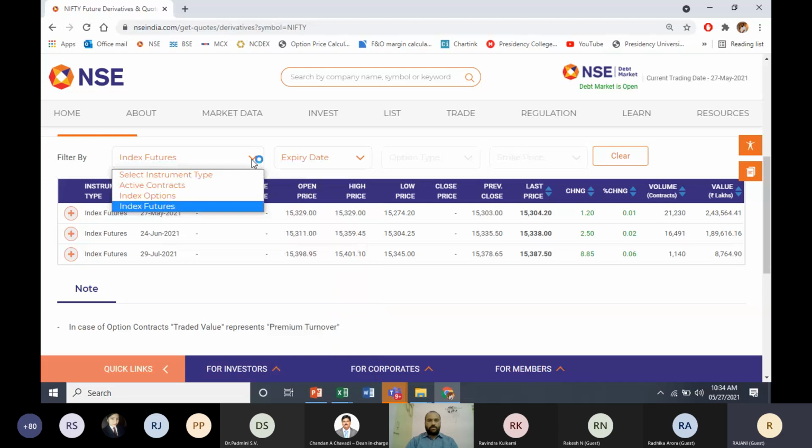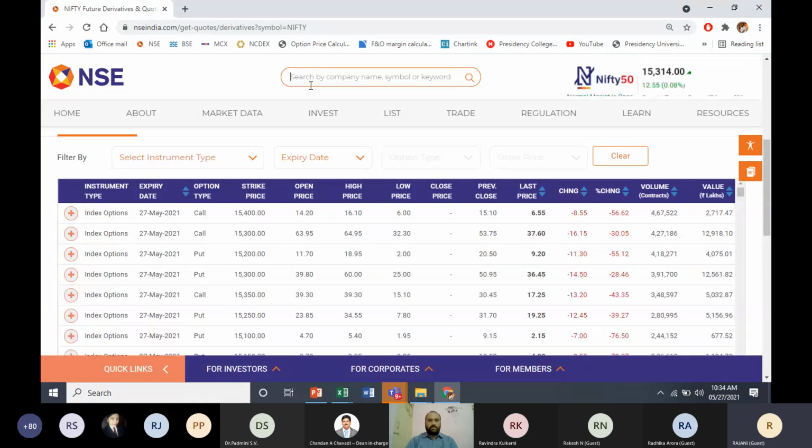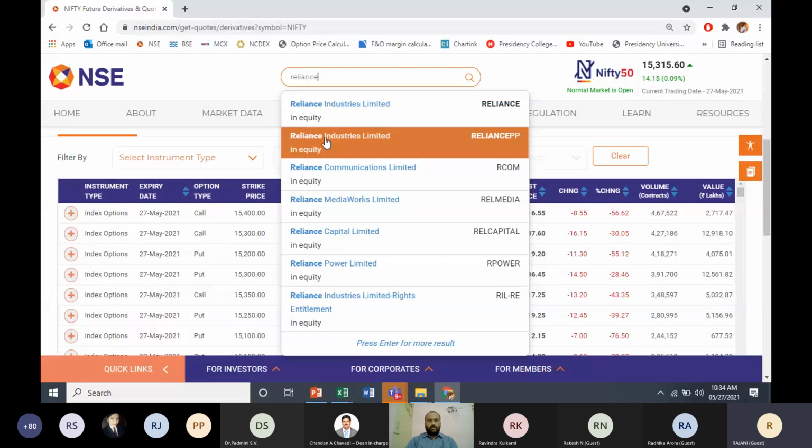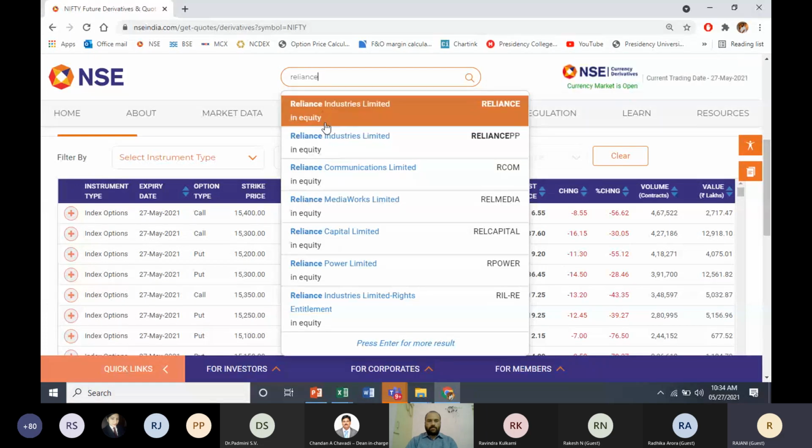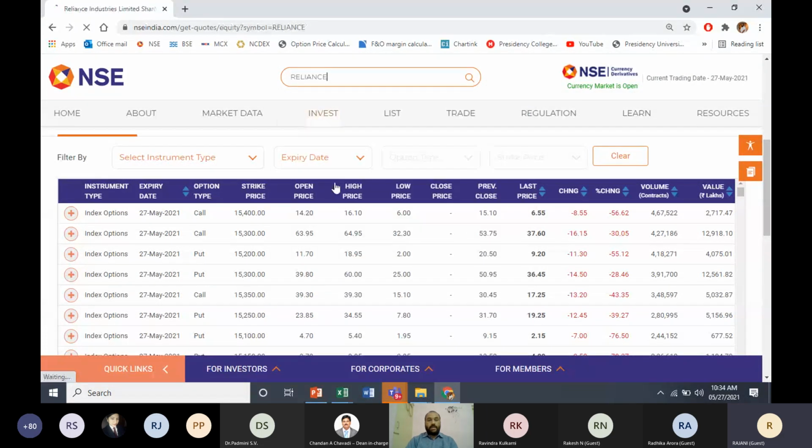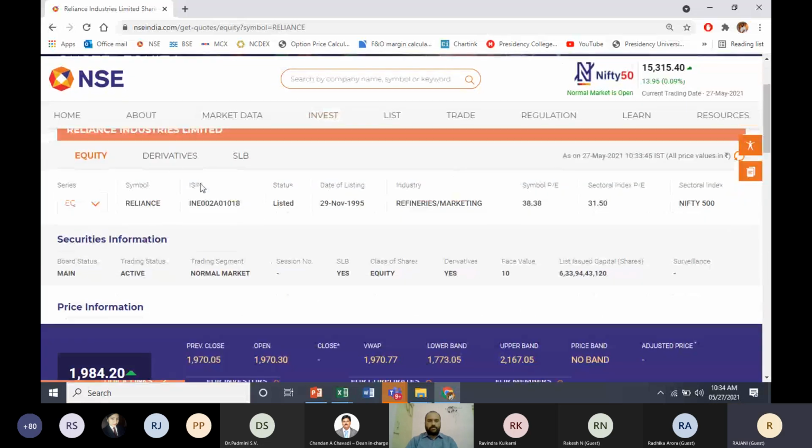So instead of taking Nifty futures, let us say if you want to check any other contract, let's say Reliance or something like that, it will be only monthly contract, monthly expiry.